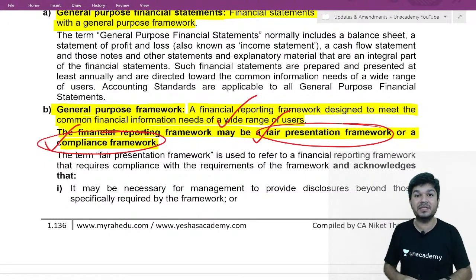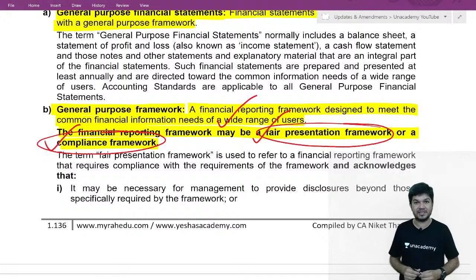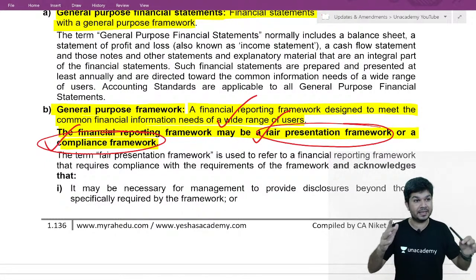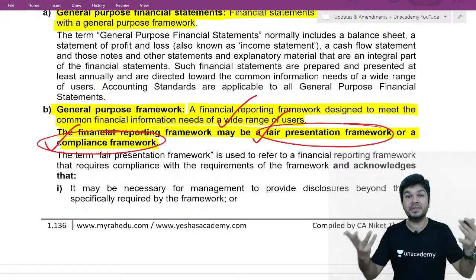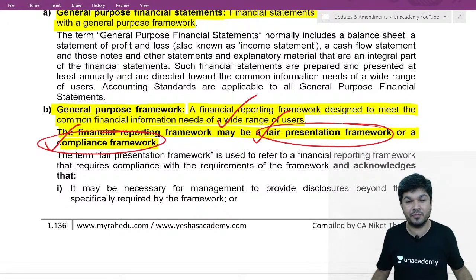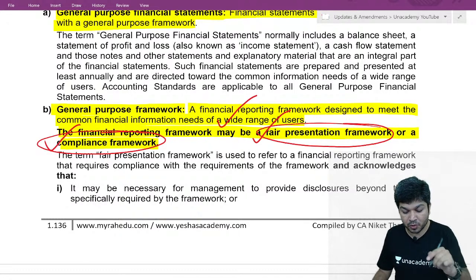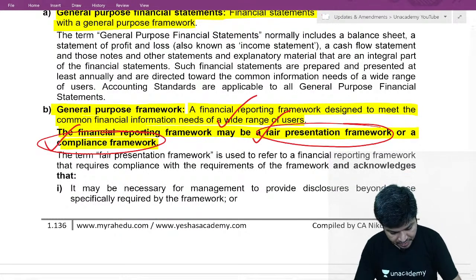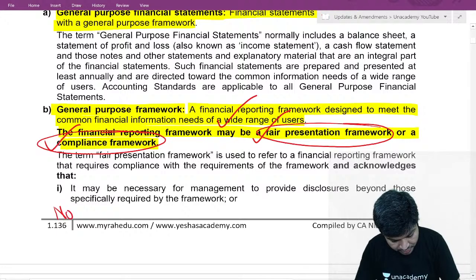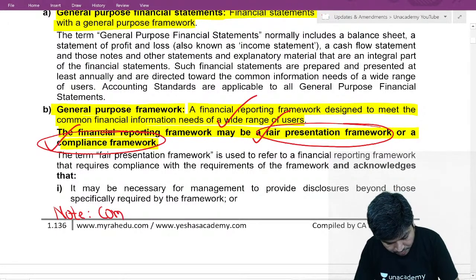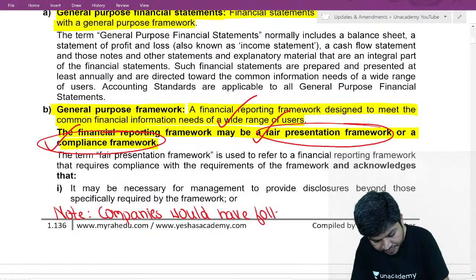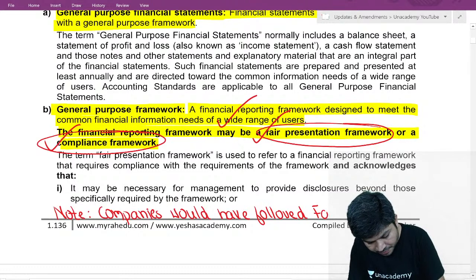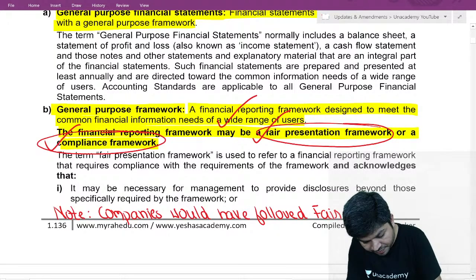Now, sir, in the Companies Act, which is the framework followed by the companies? If a company has prepared financial statements and we are reporting on a company's financials, which framework would they have followed? So companies would have followed the fair presentation framework. I write over here as a note, companies would have followed fair presentation framework. Now, sir, why do you say that?